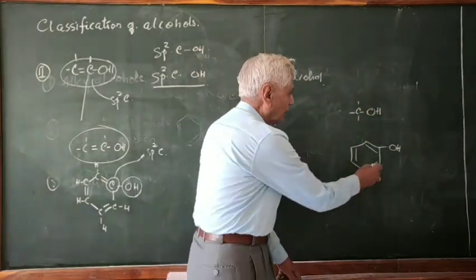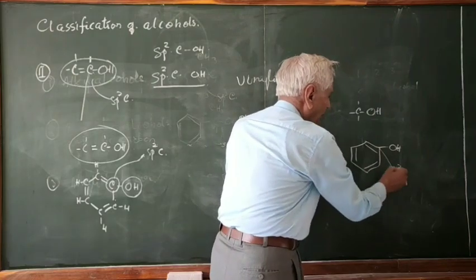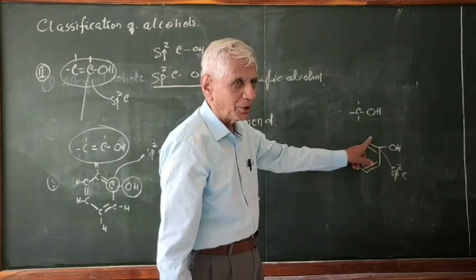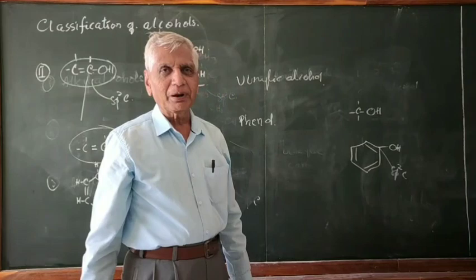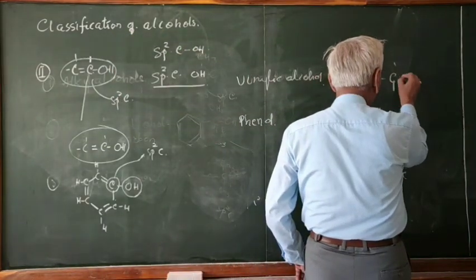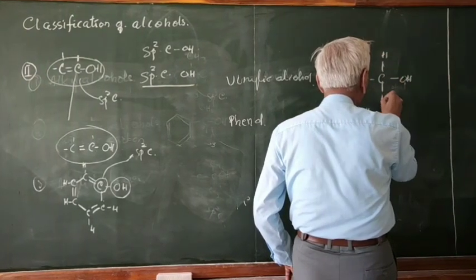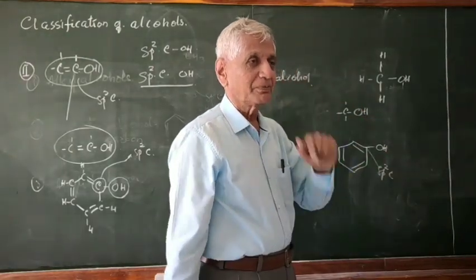In case of phenol, the OH should be connected to which carbon? sp2 carbon. How do I recognize sp2 carbon? sp2 carbon is the one which has got the double bond. So the carbon containing a double bond is sp2. Look here, the carbon containing only single bonds, no double bond, is called sp3 carbon.